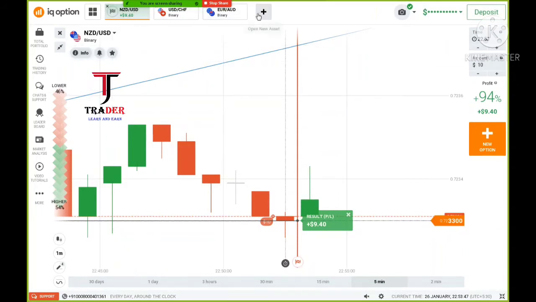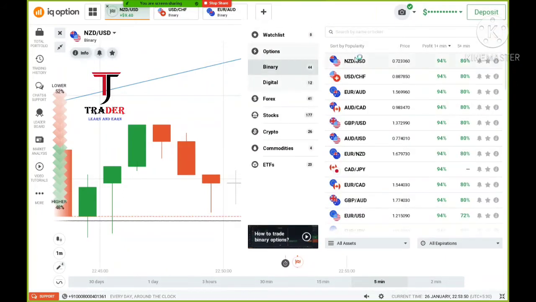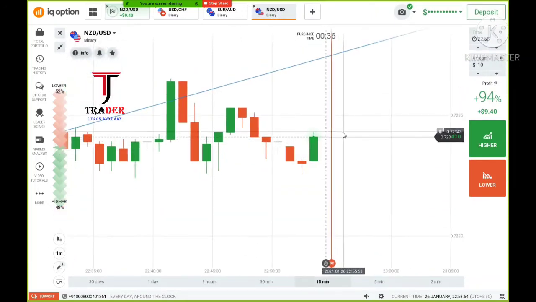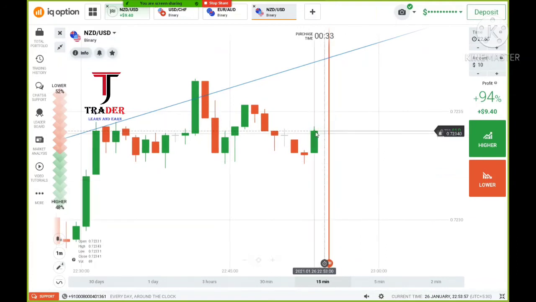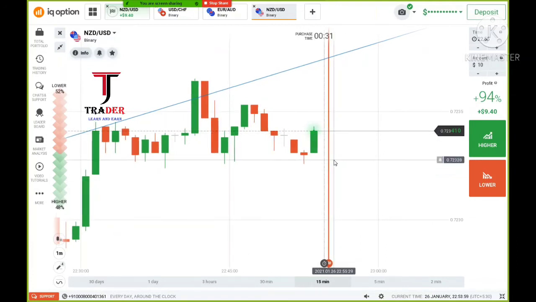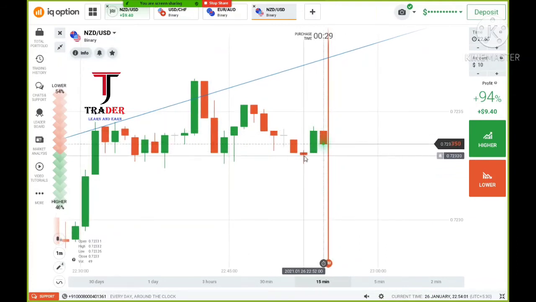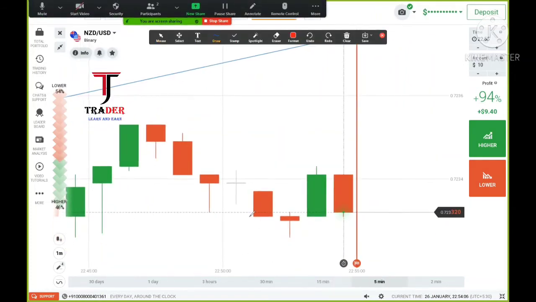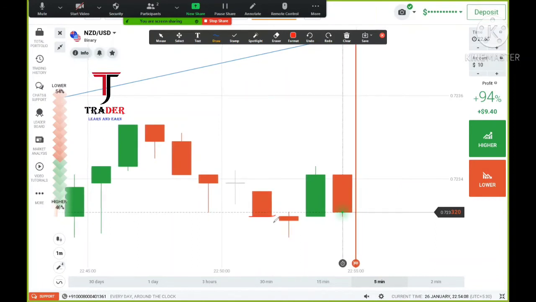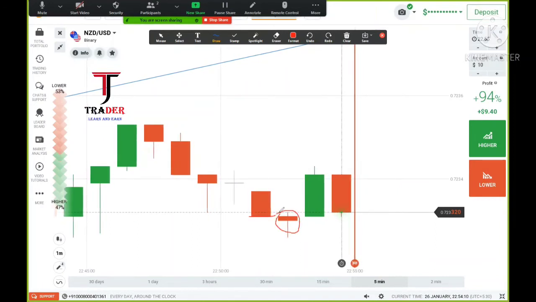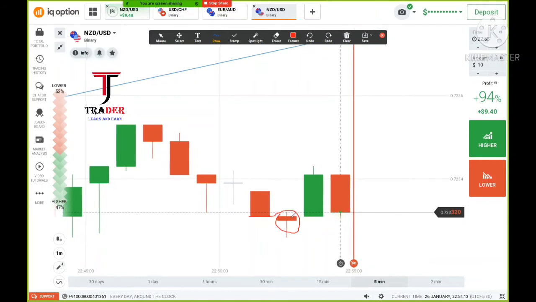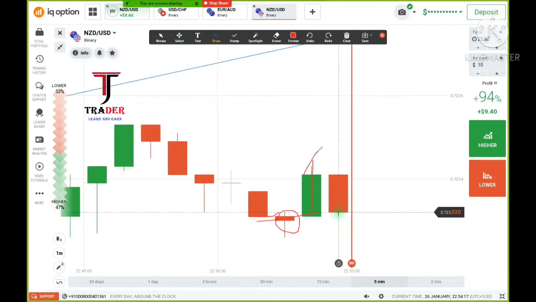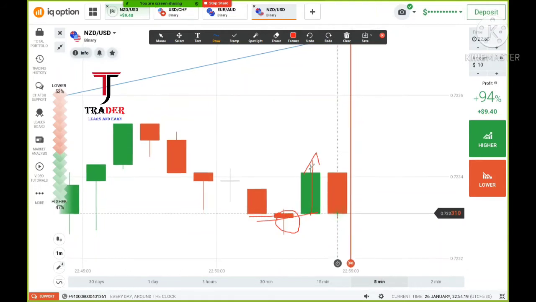So here NZUSD, I took one trade, and I will show one more trade because I don't want to make it lengthy. See, here we can go with a buyer option, but we have to wait because already we are seeing some sellers are interested in the market. The market reached the buyers area, but again only sellers entered. Sellers entering means sellers are still interested in the market. Because of the weakness in this one, buyers entered very strongly.